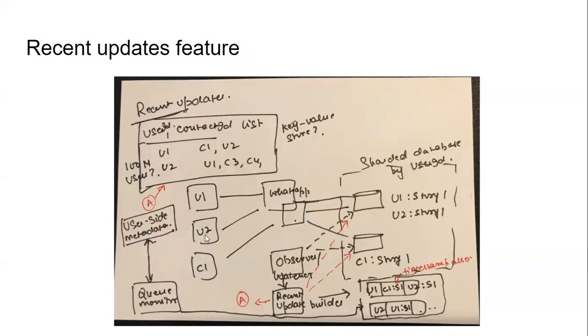Let's say each of these 3 users posted a WhatsApp story, and user 2's story went to this shard, and user 1's story went to this shard. Right now I'm going with the design where I sharded by user ID. Now I have an observer or watcher component, which will basically watch these databases. Let me take a step back.